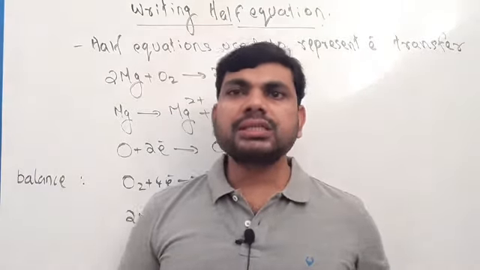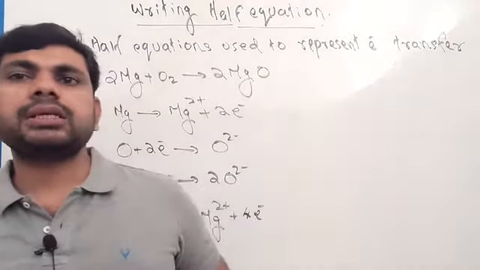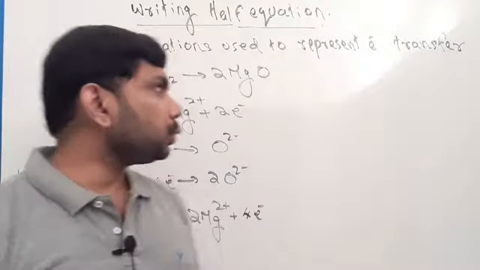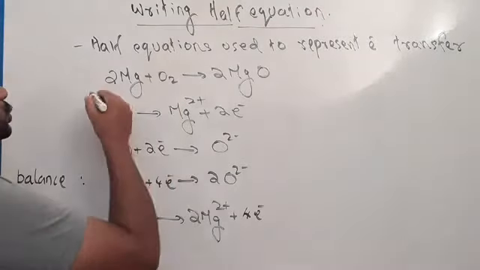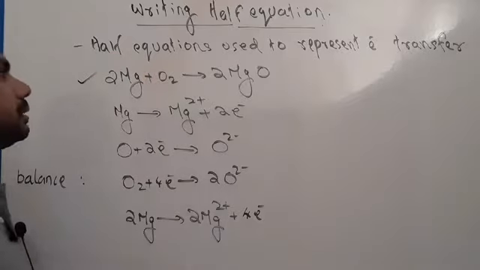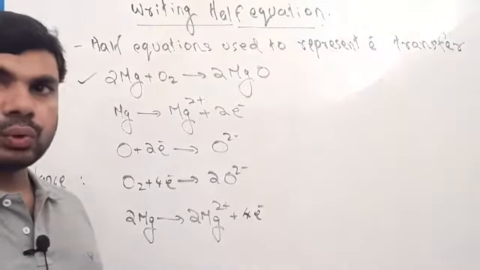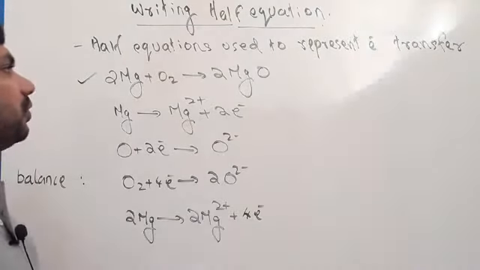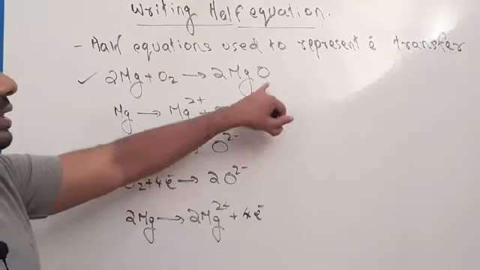We discussed that magnesium after burning forms magnesium oxide: 2 Mg plus O2 giving 2 MgO. Okay, so here we can write the half equations for this reaction.